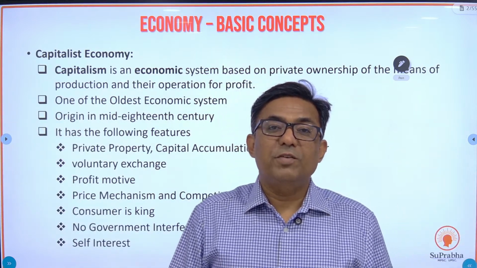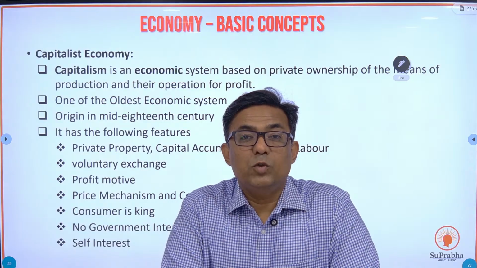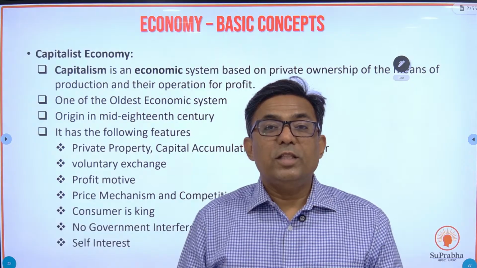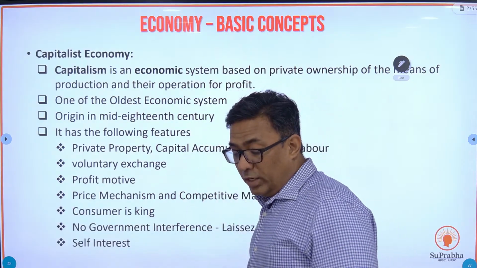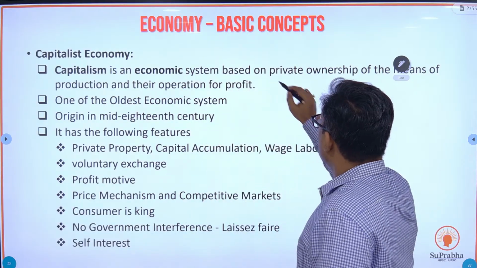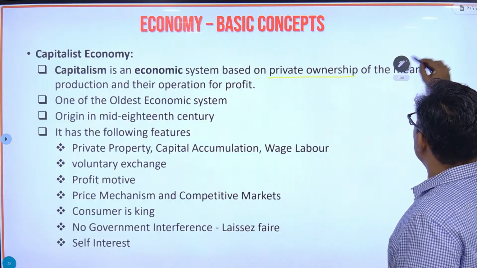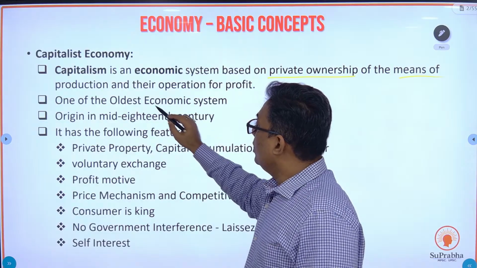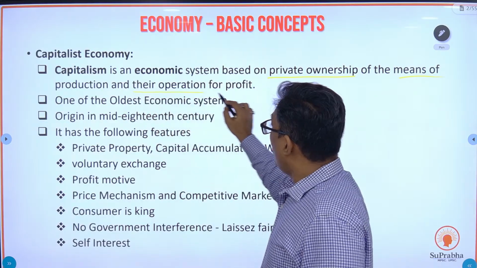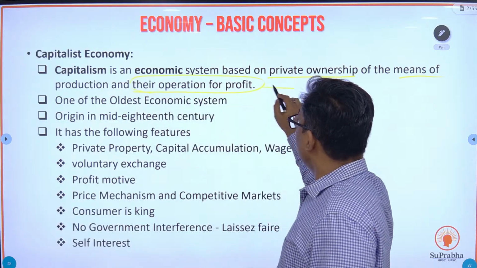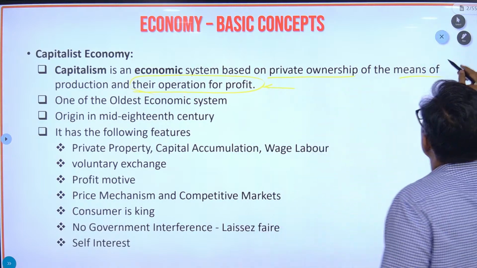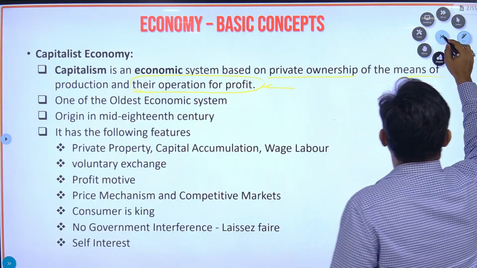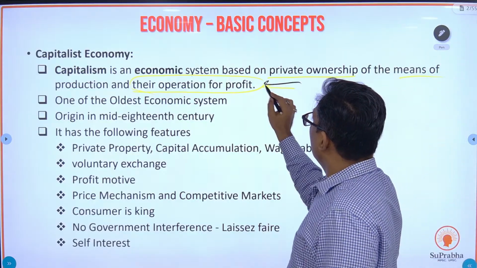And on the other hand, we have a capitalist economy where all the means of production are owned by the private players. So what are the characteristics of these? If you look at the capitalist economy first, this is based on private ownership of the means of production. Okay, and the operation of a capitalist economy is for profit. This needs to be understood, that whatever is produced in the capitalist economy, it is for profit.